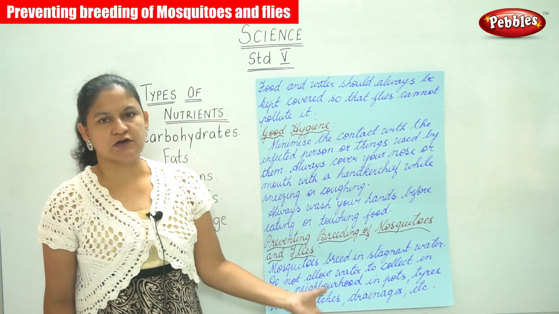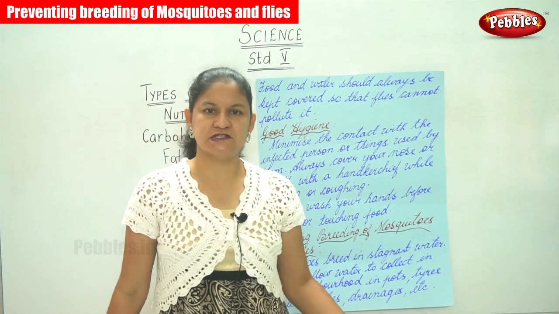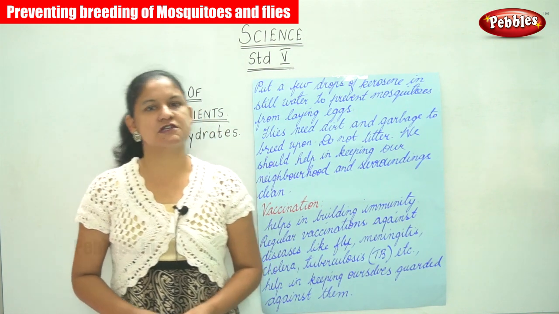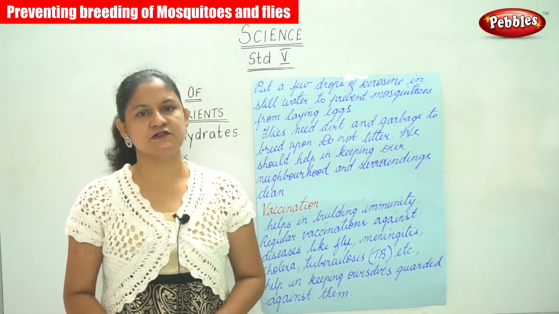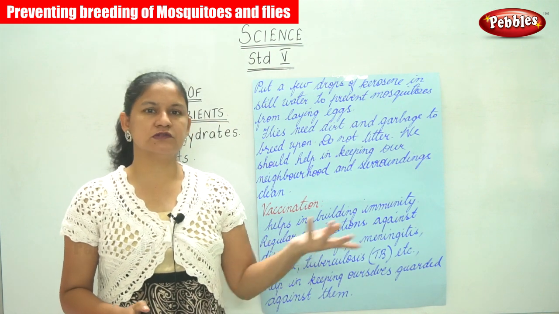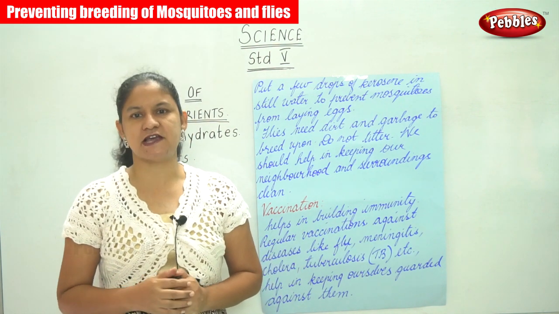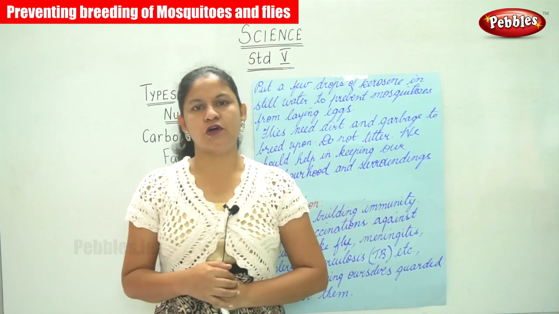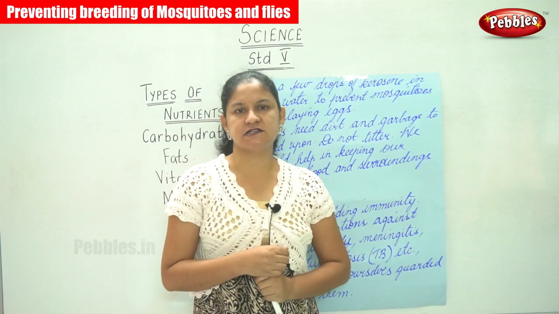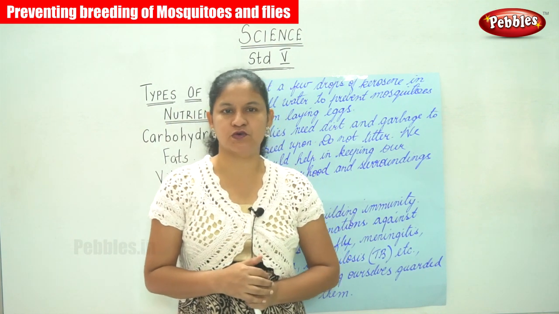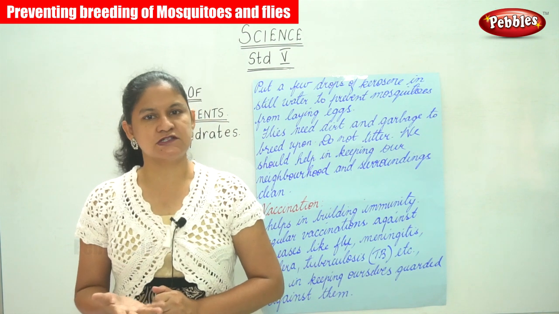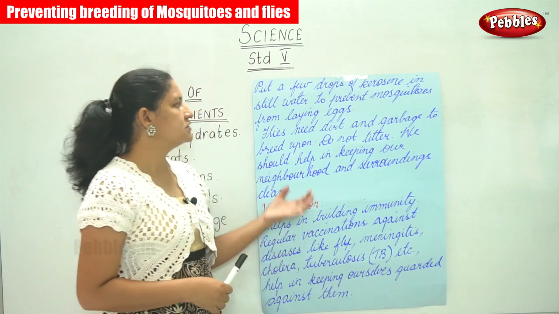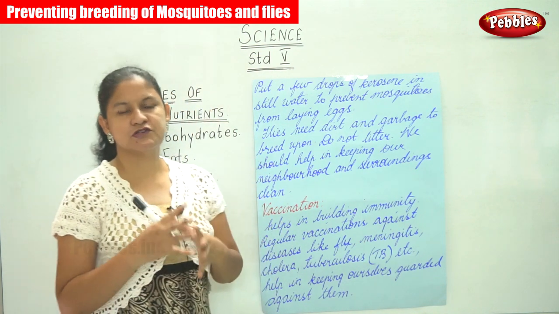And next, talking about the prevention of breeding of mosquitoes and flies. We all know that mosquitoes breed in stagnant water, and for that we need to avoid water getting stagnated in our houses or in our neighborhood, in tires, pots, vessels, drainages, ditches, etc. So what are we going to do for this?